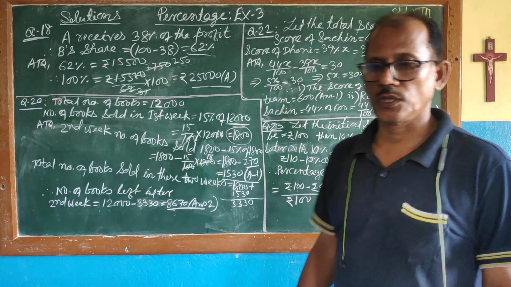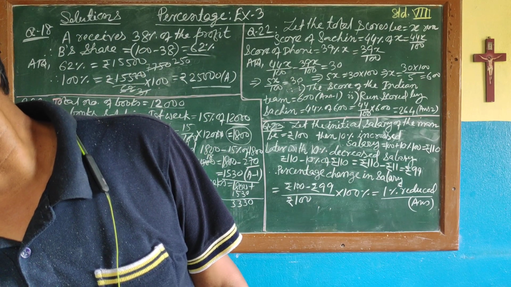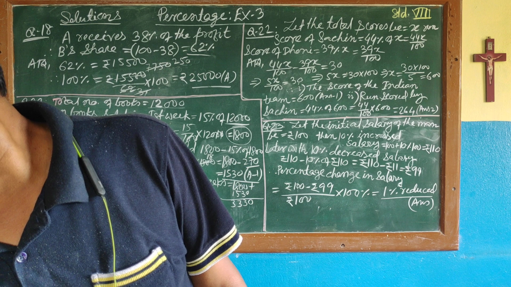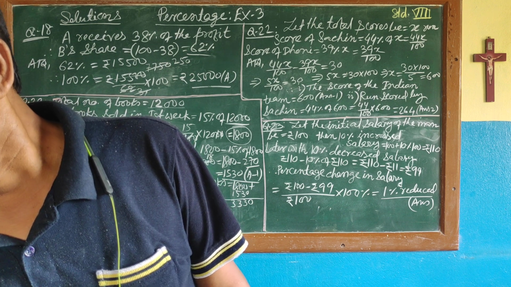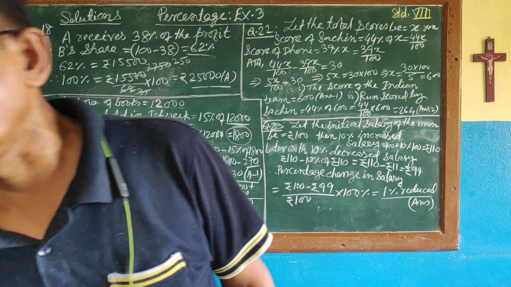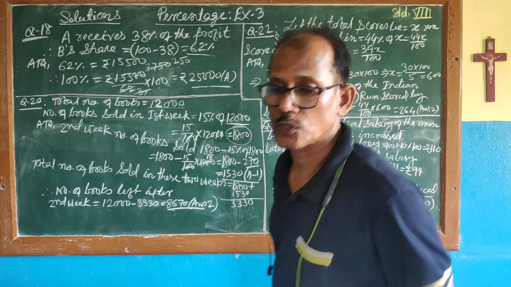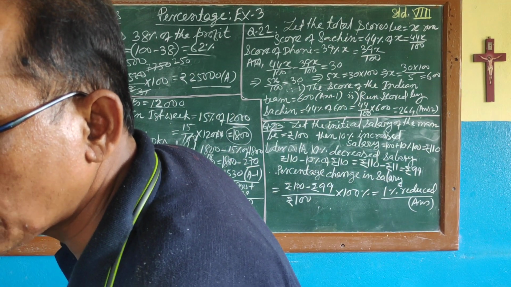Here is the question given to you. Of the total runs made by the Indian team during a cricket match, Sachin scored 44% and Dhoni scored 39%. Sachin's score is 30 runs more than Dhoni's. What was the team's total score? Okay, there are two questions given to you.